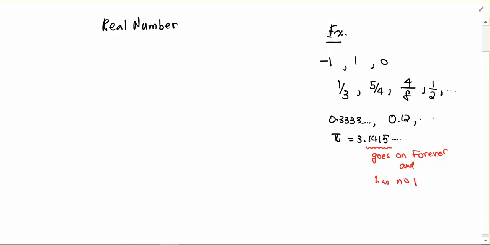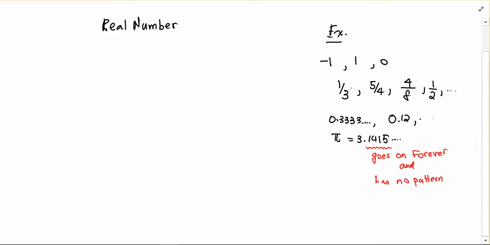No repeating pattern to it. It's different to 0.3333, where there's a repeating pattern and it goes on forever.